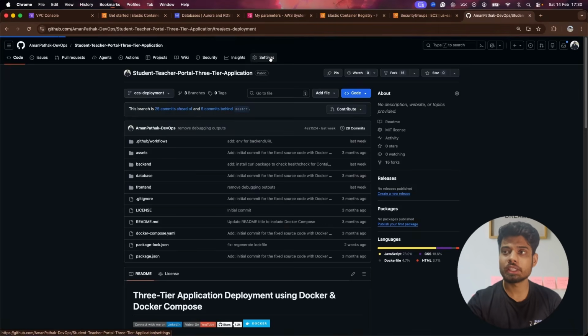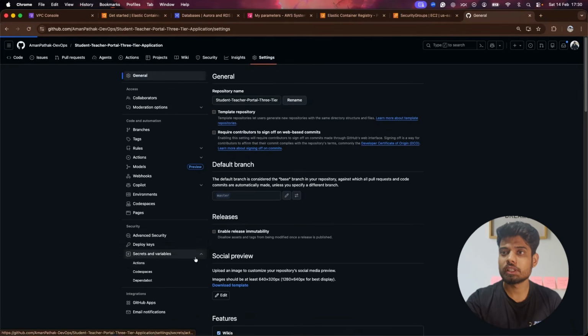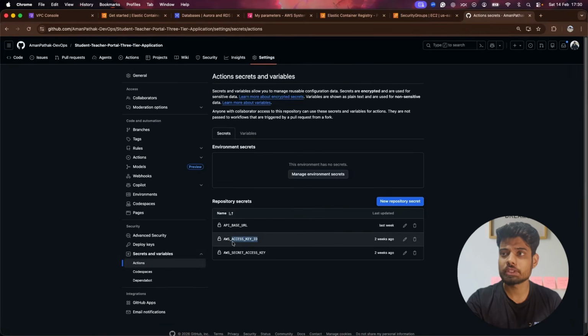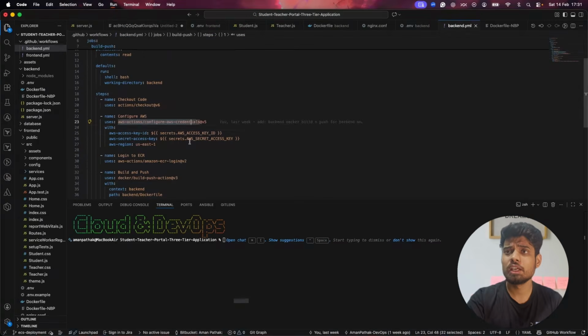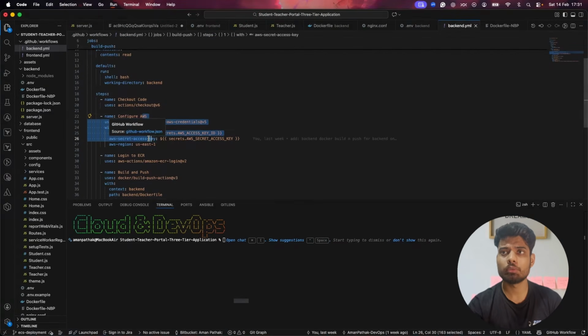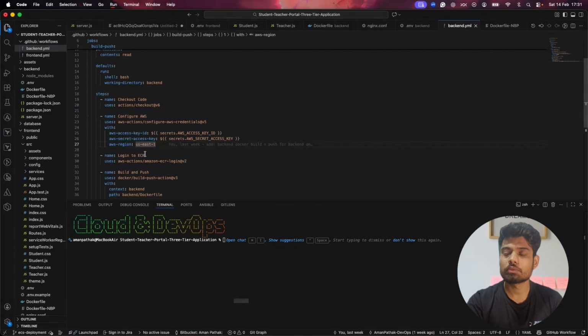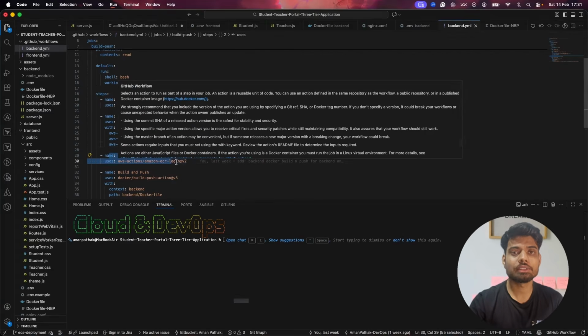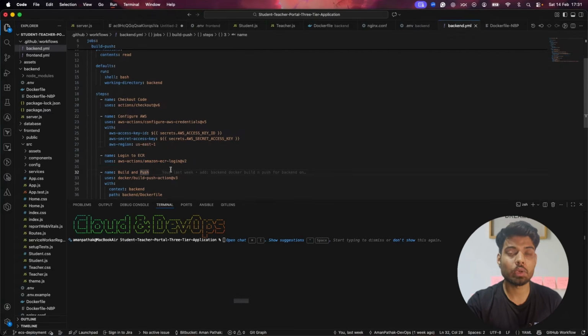So what I'm going to do is go to my repository, and you have to do a simple thing: go to secrets and variables. Here you will have the actions, and we have the AWS access key ID and secret access key. So feel free to add the access key ID and secret access key of your AWS account. Once you complete this project, I would recommend you remove it. For now, I'm just keeping it because there is no issue with that for me. I've already created the access keys and secret access key. This will help me authenticate with the AWS cloud in the region us-east-1. After that, we log into ECR, as the access key is there, so it will do the login easily.